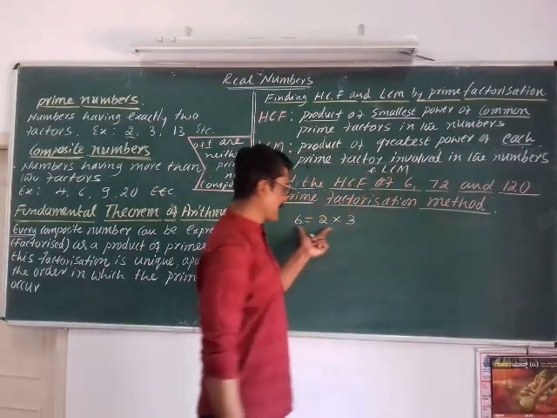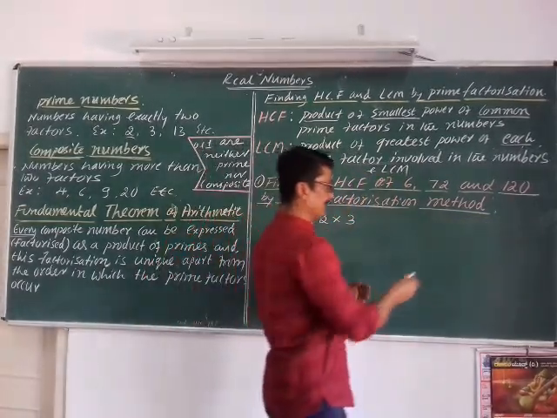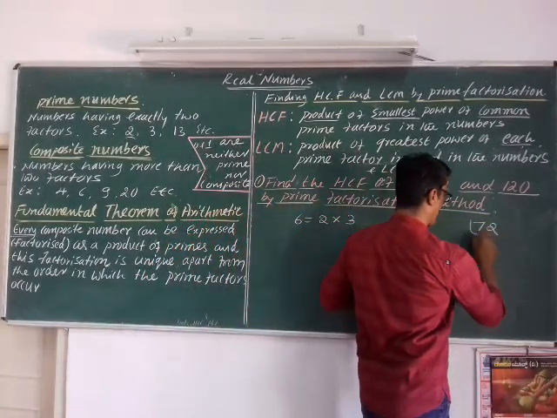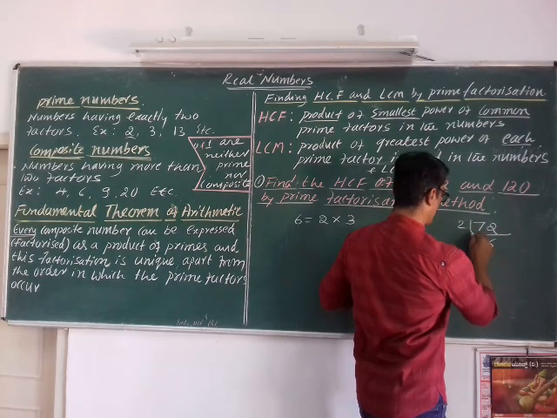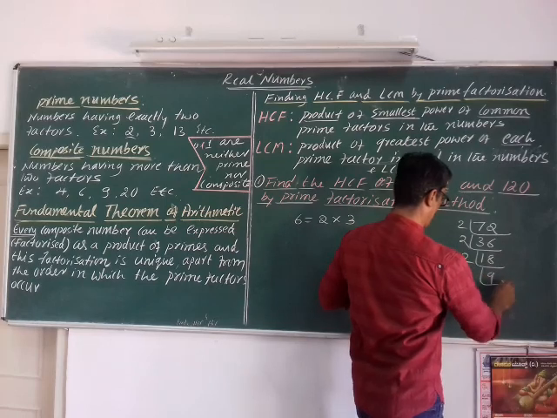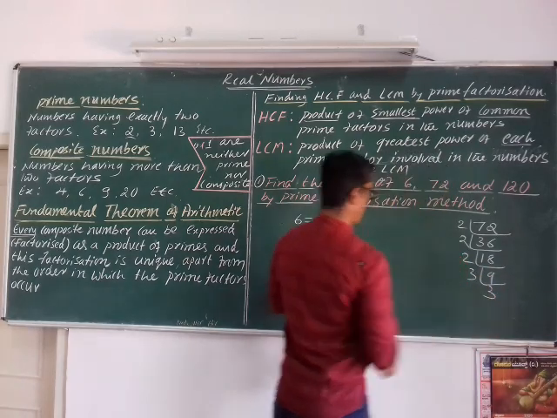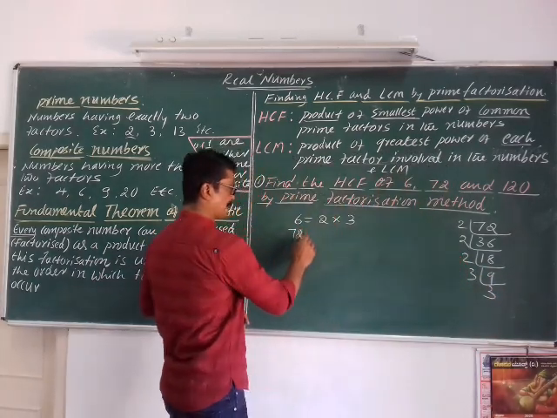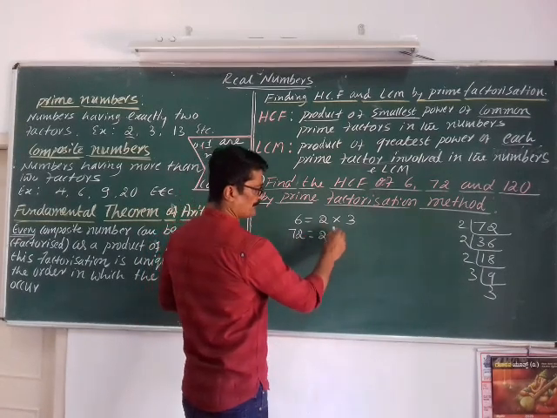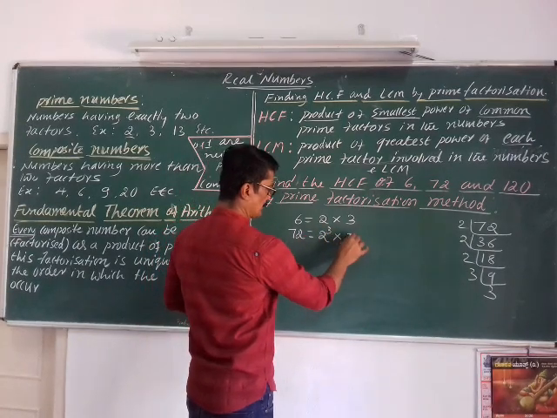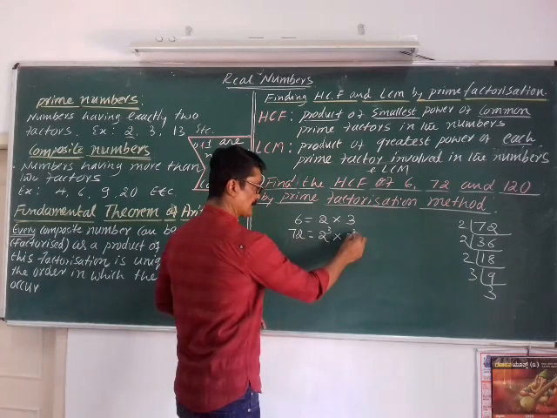So this is the prime factorization of 6. Next is 72. The prime factorization of 72 is 2 cubed into 3 squared.